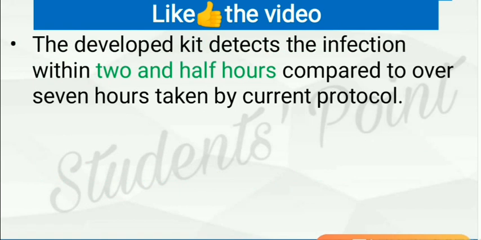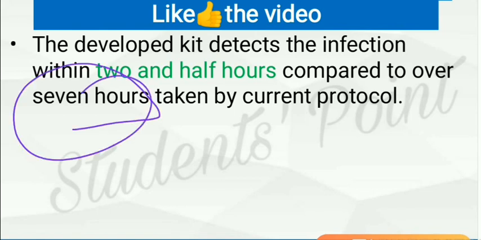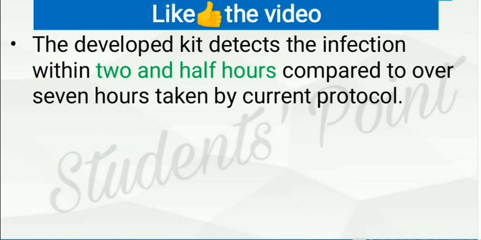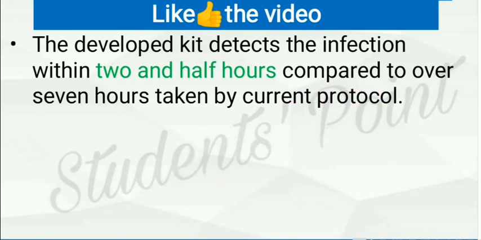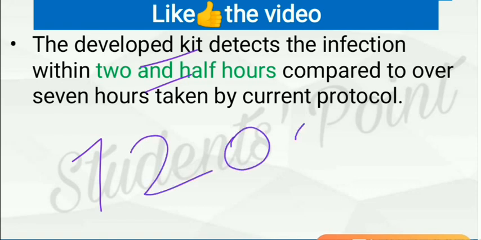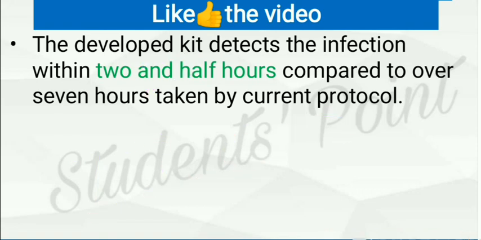This kit detects infection within 2.5 hours compared to 7 hours taken in the current protocol. Currently we use kits imported from the United States of America, but now we have developed our own kit, so our own kit will be used. This is also cost effective as each test will cost only rupees 1200, which was much higher for the previous kit.